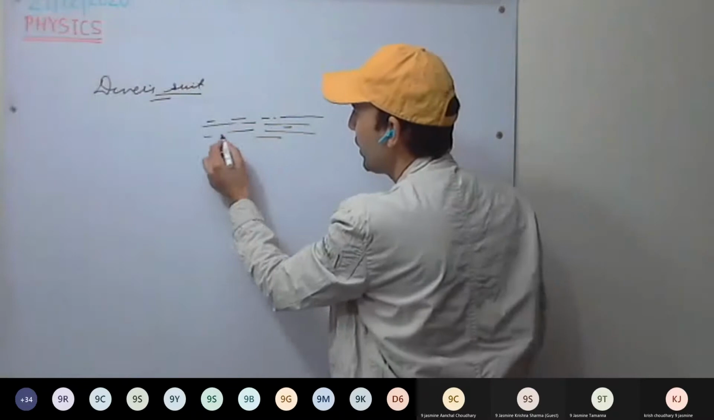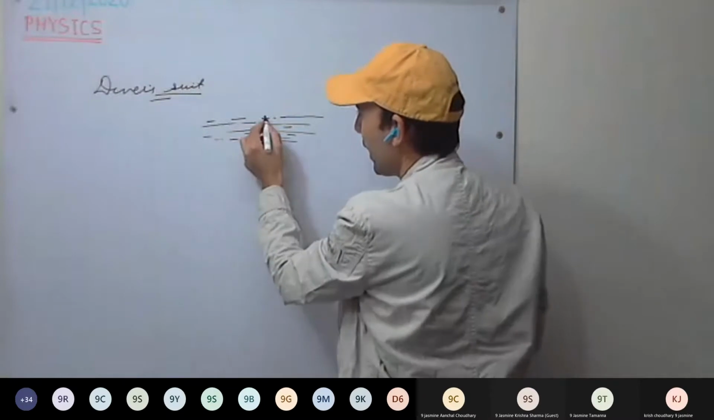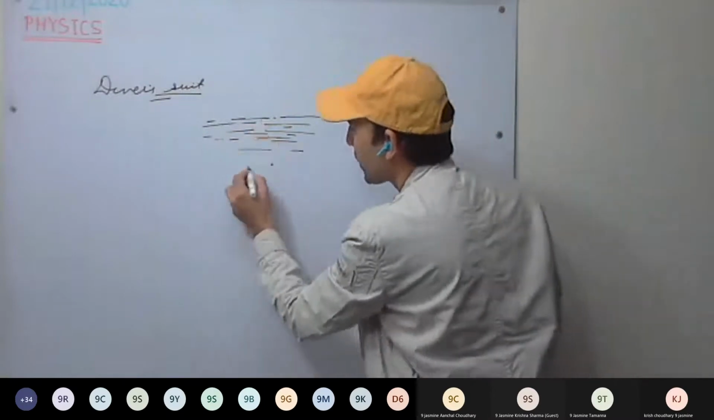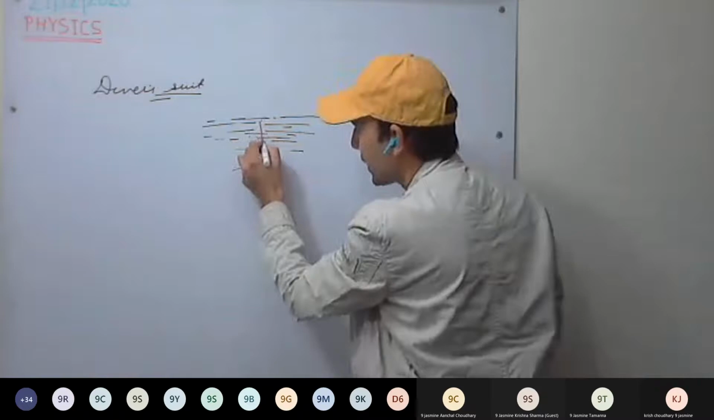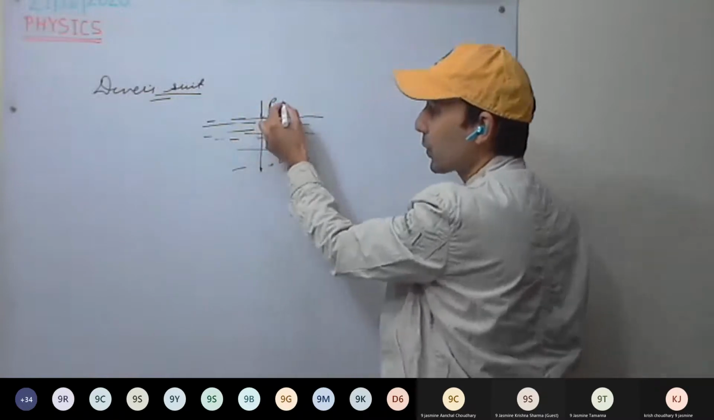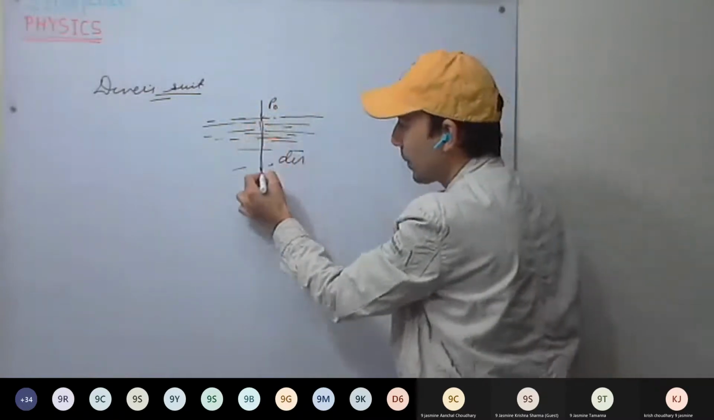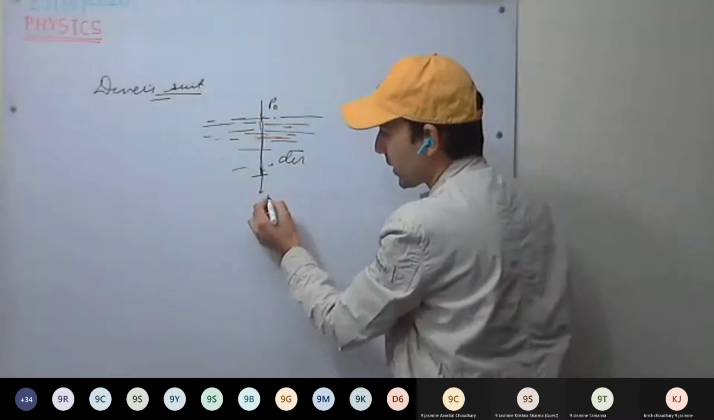Okay, so water in the sea, the diver, see here. As the depth increases, pressure increases. Here we have the atmospheric pressure. Now, as the depth increases, pressure increases.